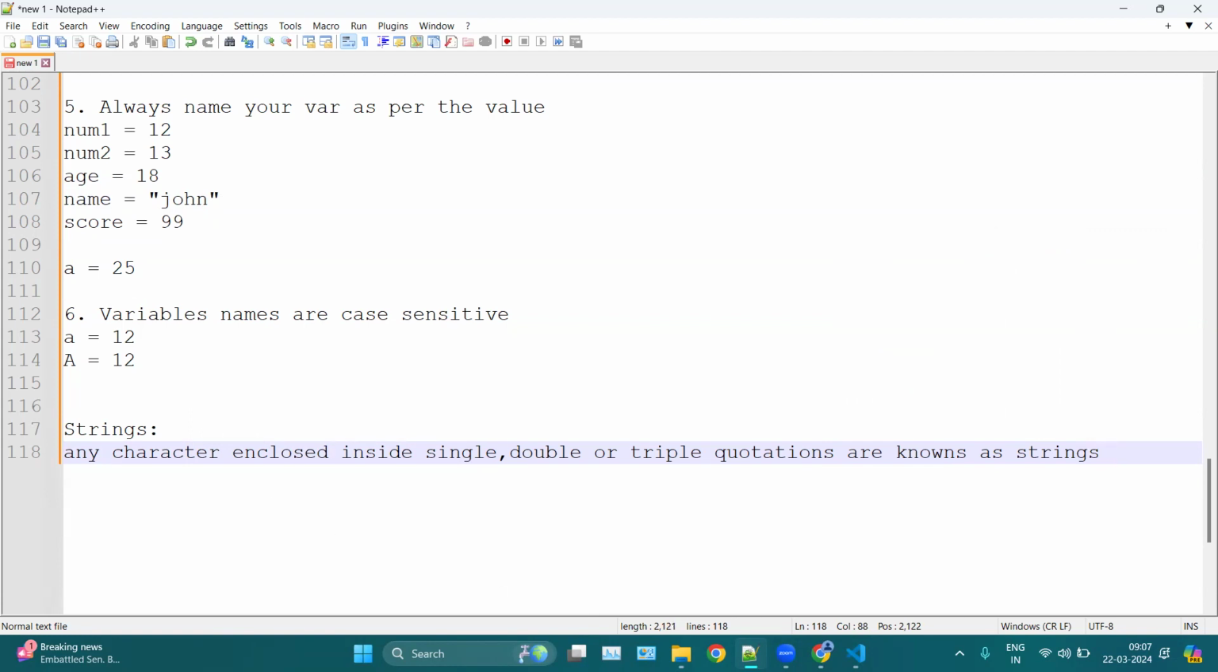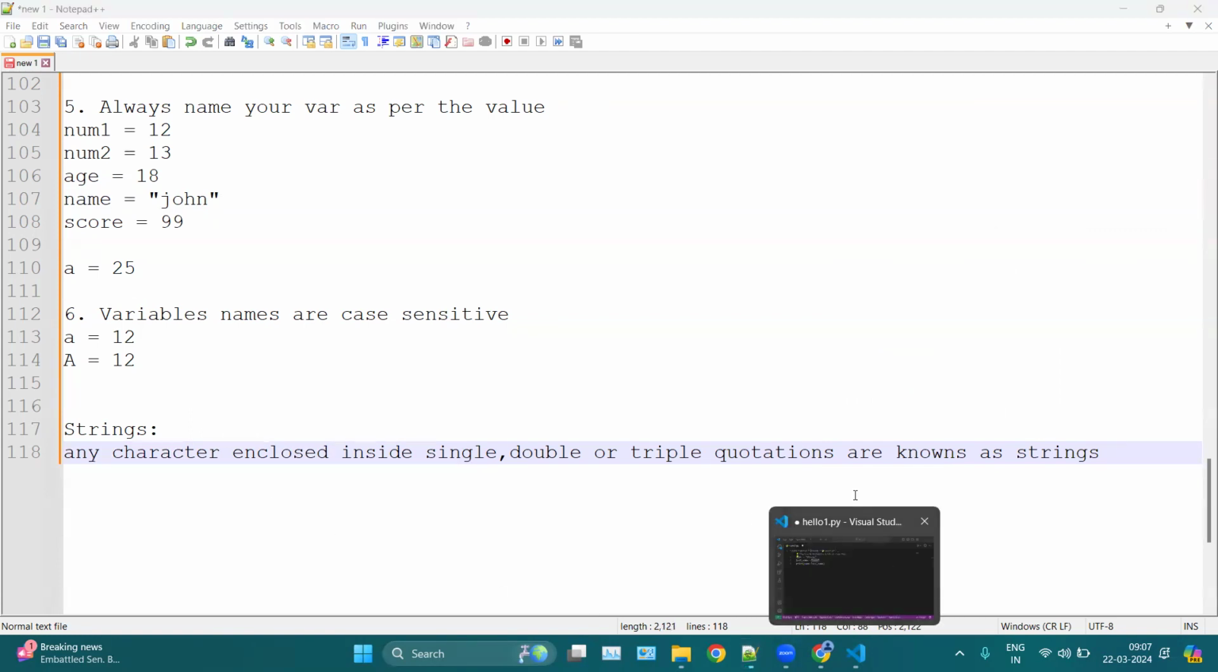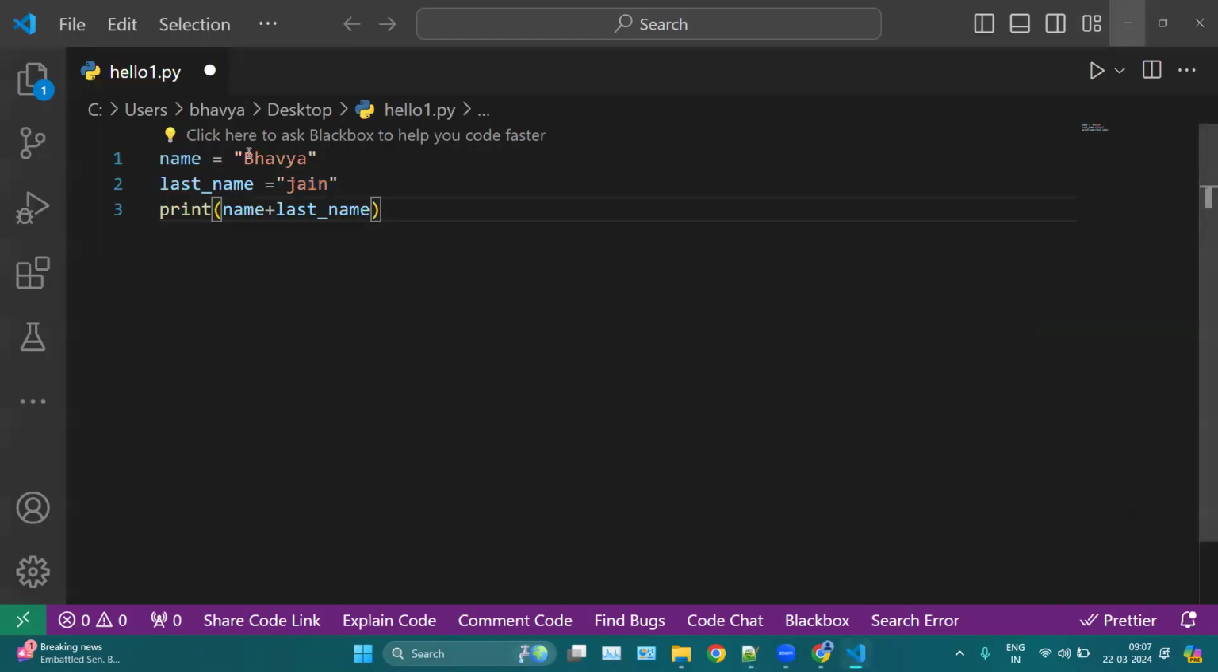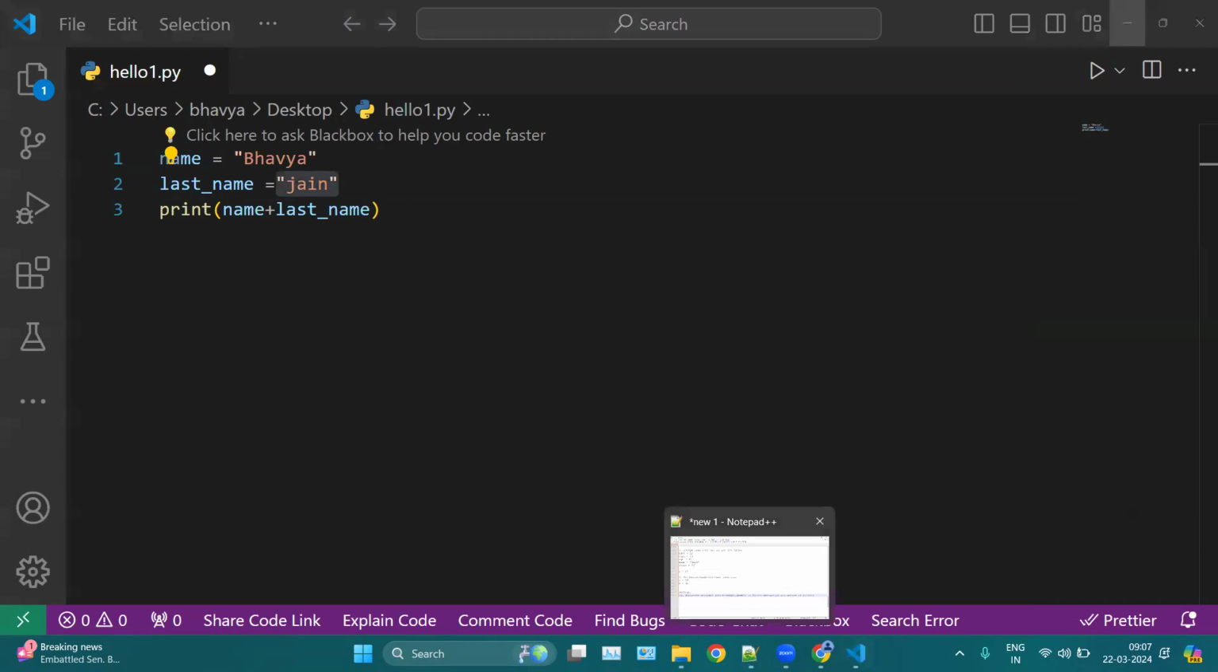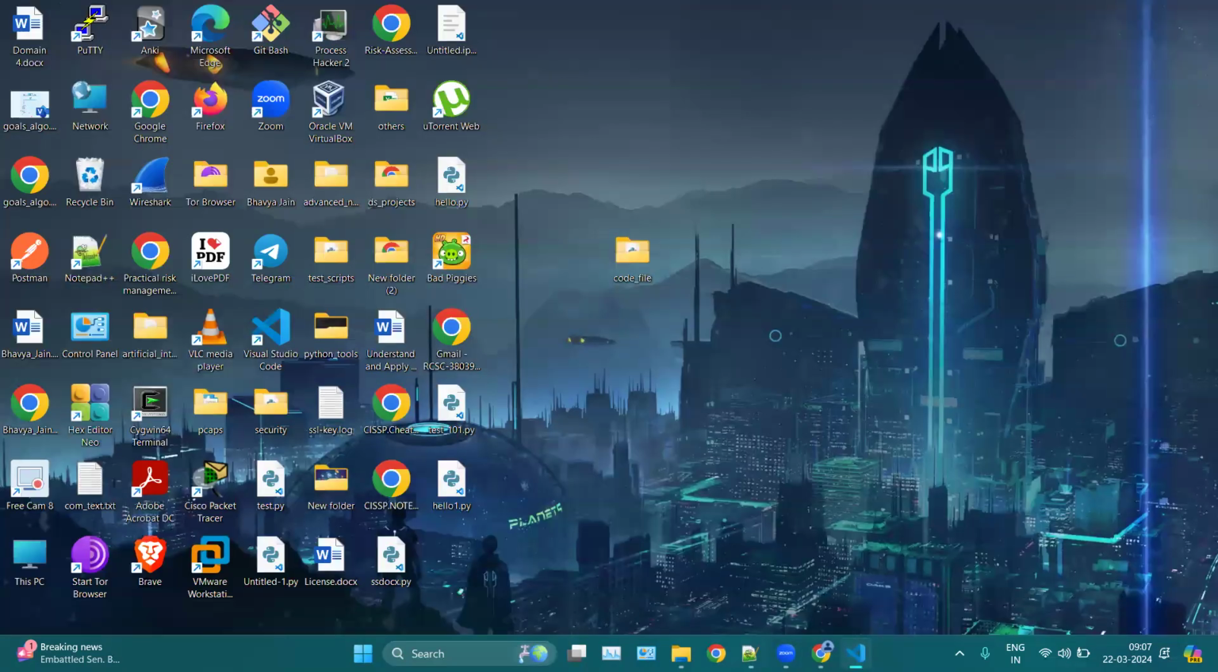Okay, for example, you can see here this one character, which is my name. Okay, here this is my name, and this is enclosed inside double quotation. These are known as double quotations. Okay, now this is a string here. Same as this one is also a string. So any group of characters or any character which is enclosed inside quotations are known as strings.